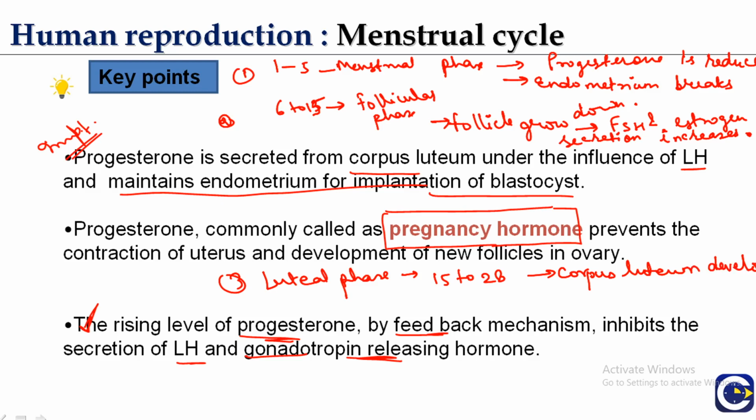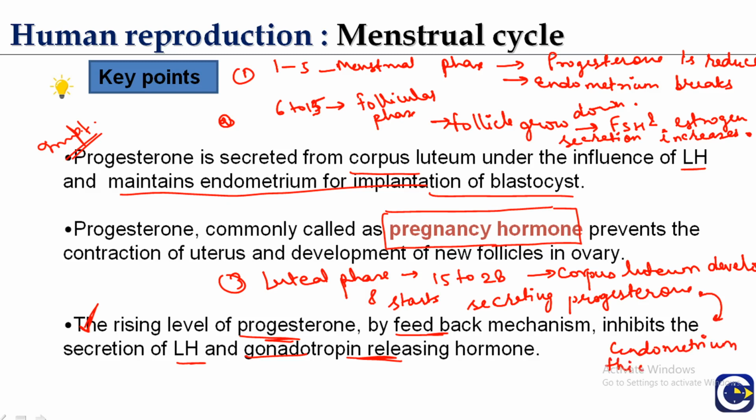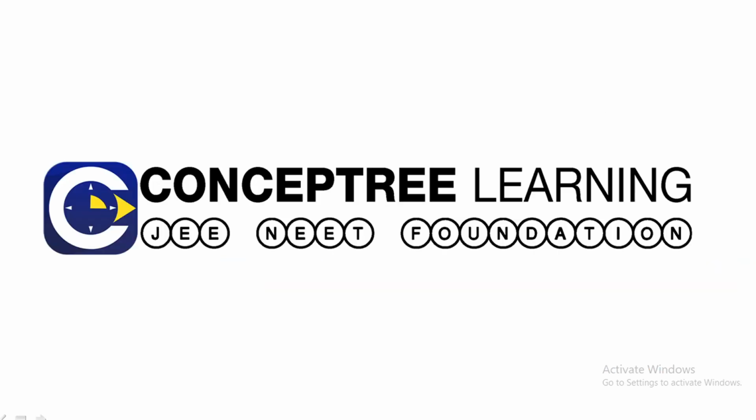We have discussed this in detail, just a brief of the chapter. It starts secreting progesterone, which is a pregnancy hormone. Now during this period, the endometrium thickens. So this is how the menstrual cycle occurs. Thank you so much, guys.